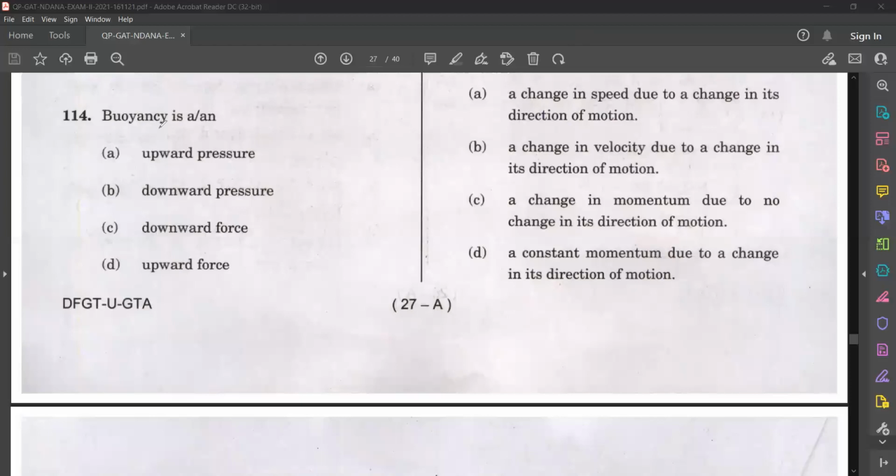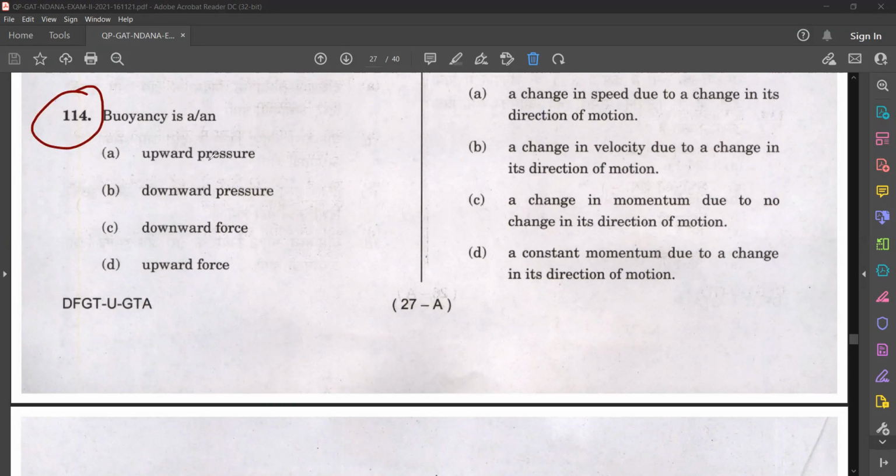We are going to discuss some physics questions from NDA 2 2021. Okay, so we are going to see the physics questions. See the question number 114.